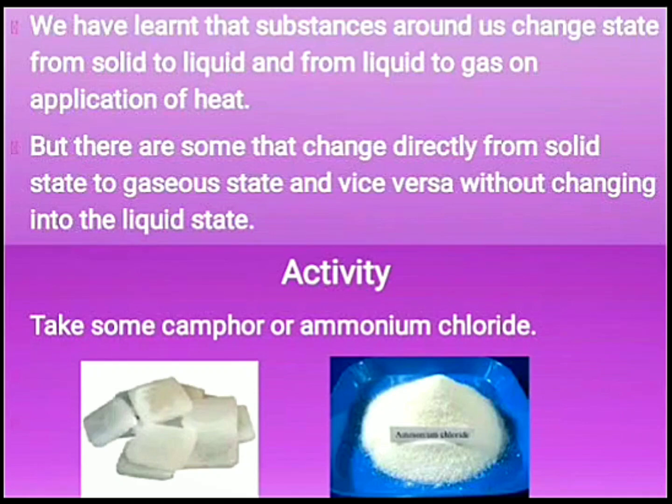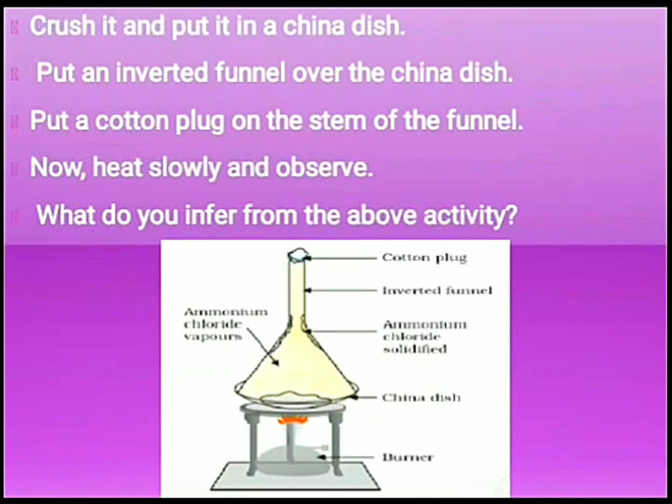Now let us understand with the help of an activity. We have to take some camphor or ammonium chloride in a china dish. Now, if you are taking camphor, you can crush it and put it in a china dish. Now, put an inverted funnel over the china dish. Put a cotton plug on the stem of the funnel.